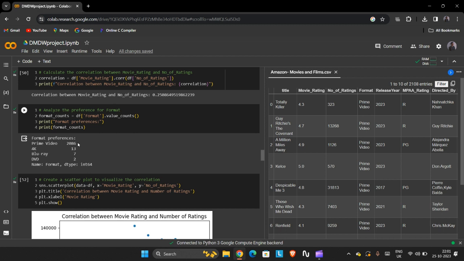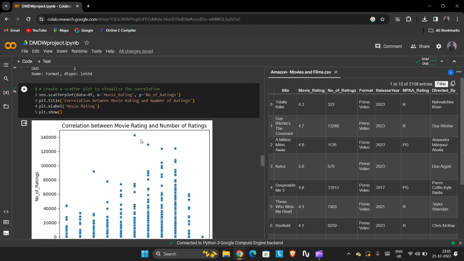That means 2086 movies are present on Prime Video, whereas 13 movies are 4K, 7 are Blu-ray, and 2 are DVD. These are all the formats, with the numerical values next to them.